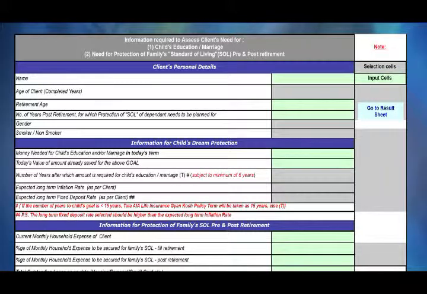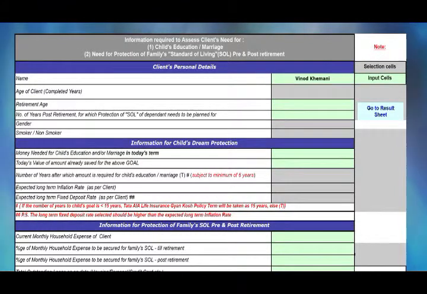The best way to understand this tool is, I will do this tool assuming you are my client. So we will run this tool assuming your children's need requirement as well as your protection need requirement. So you'll also get an idea in the process how to use this tool. The first question which I will ask is your name. So I know your name, so I'll feed in Vinod Khemani.